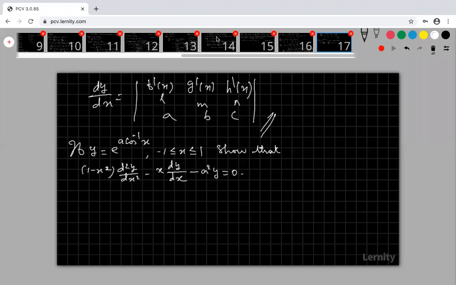How to prove this? Any idea? Any doubt? If you have any doubt, please ask your doubts. Students, any doubt?